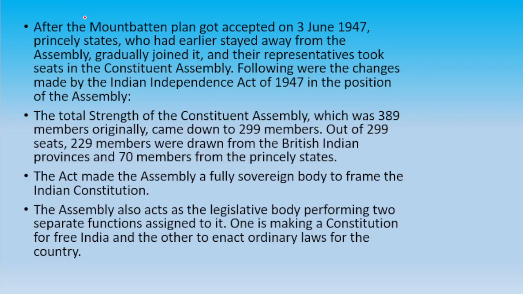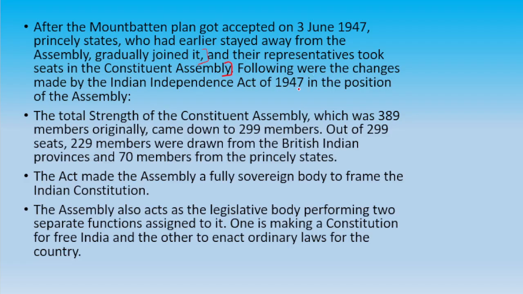So after the Mountbatten plan, the partition of the country, on 3rd June, the princely states who were not in the Constituent Assembly, who stayed away from the election last time, joined it. Okay, and their representatives took seats in the Constituent Assembly. They have their representatives who represented them.